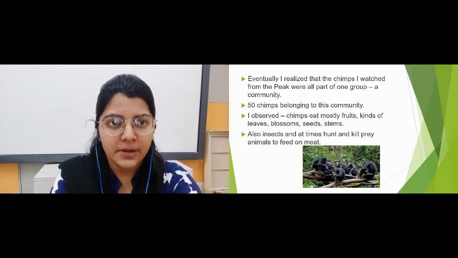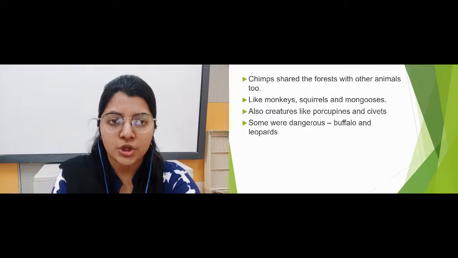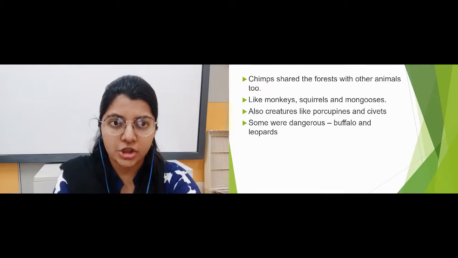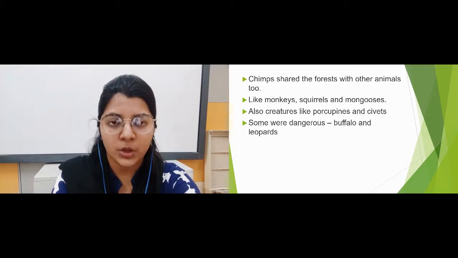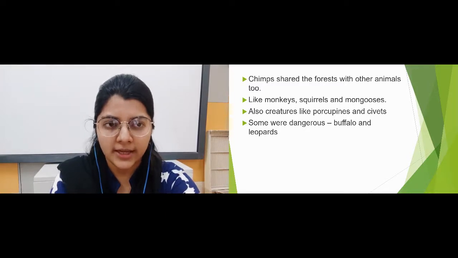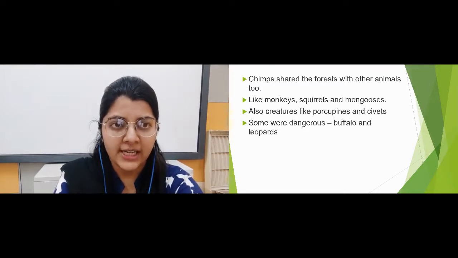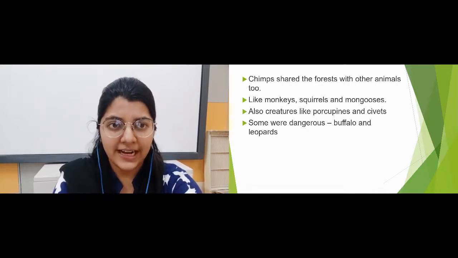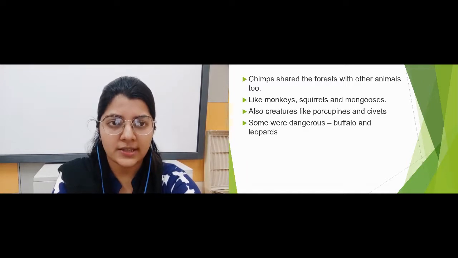As time went by, the author learned more about chimps, how they share their forests with other animals. Chimps used to share the forest with other animals like monkeys, in addition to baboons, and also some other creatures like porcupines and civets. Now what are porcupines and civets? I have already explained in the hard words, but I will explain again. Porcupines are large rat-like animals with spikes on their body and tail, and civets are rat-like animals with spotted fur. So these are the creatures with whom the chimps were sharing the forests.